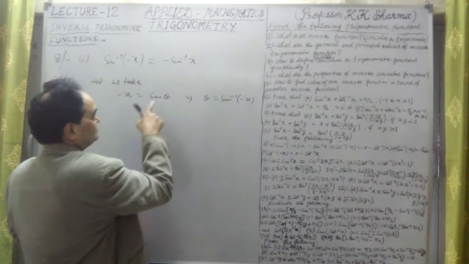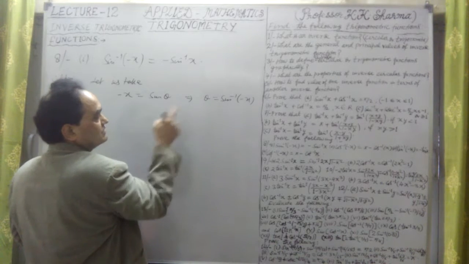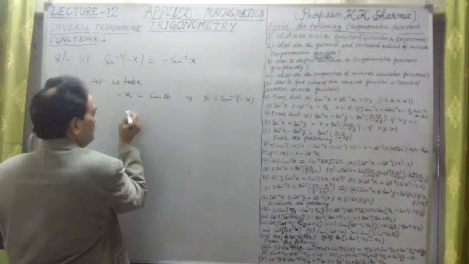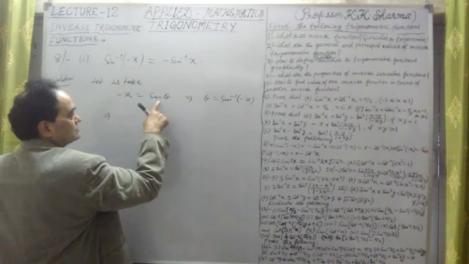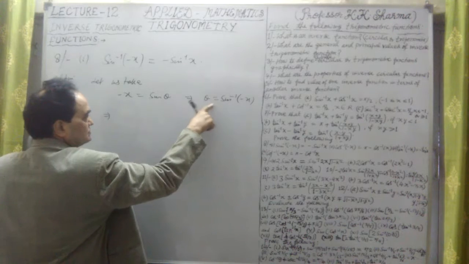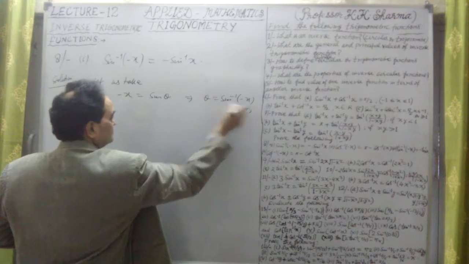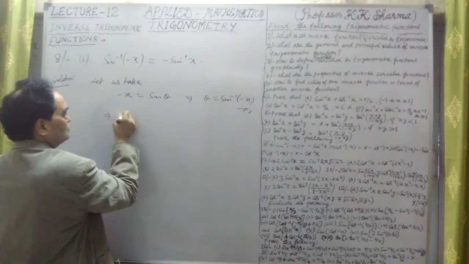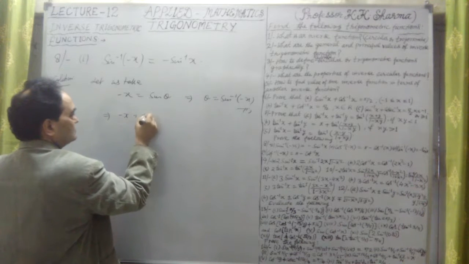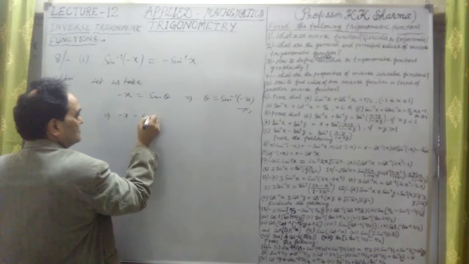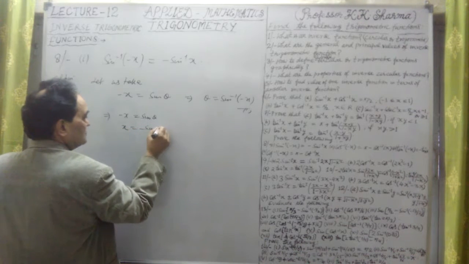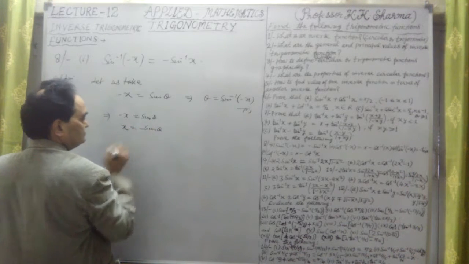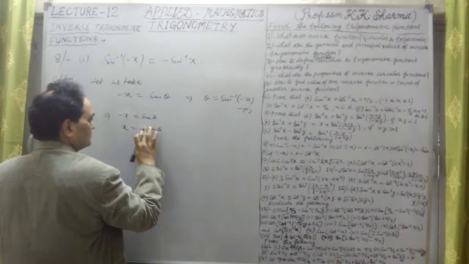Let me take this first equation. But minus x equal to sine theta, that implies that x equal to minus sine theta.